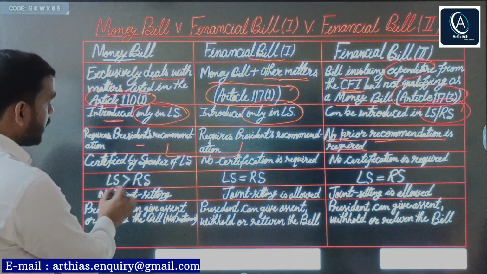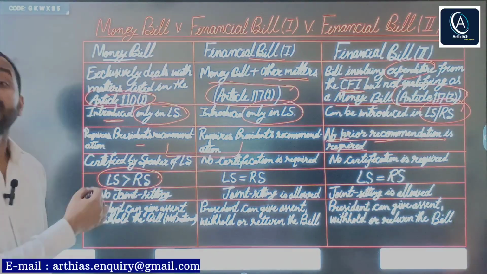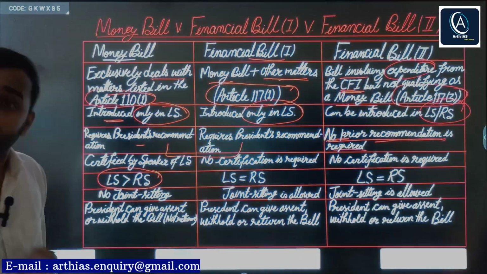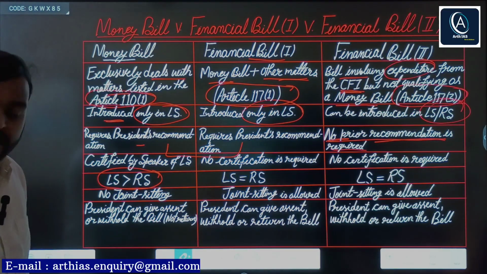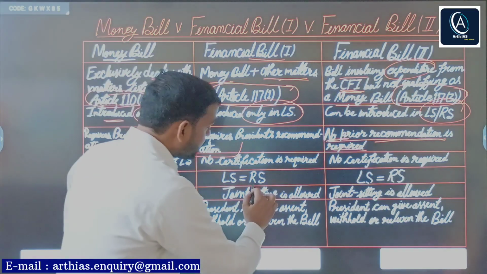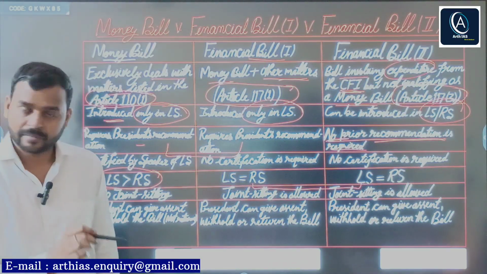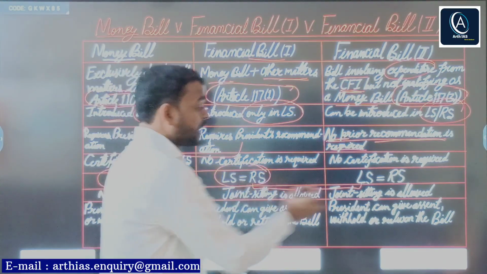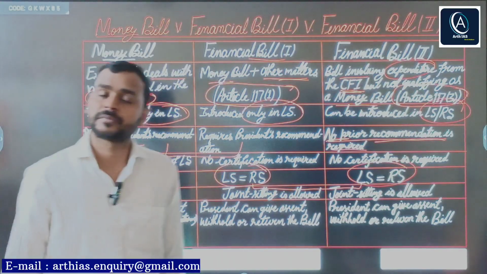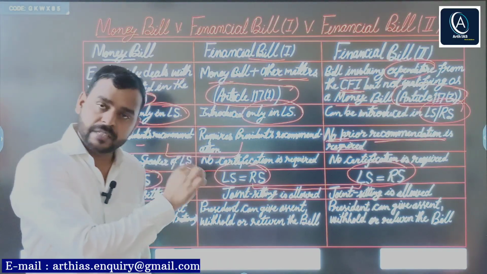Now, in case of money bill, Lok Sabha is more powerful in comparison to Rajya Sabha, right? Here, financial bill category 1 and category 2 are similar, means Lok Sabha and Rajya Sabha have equal powers.